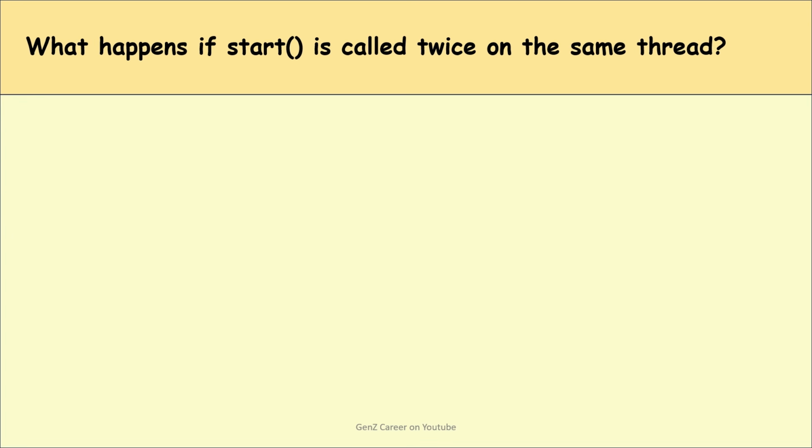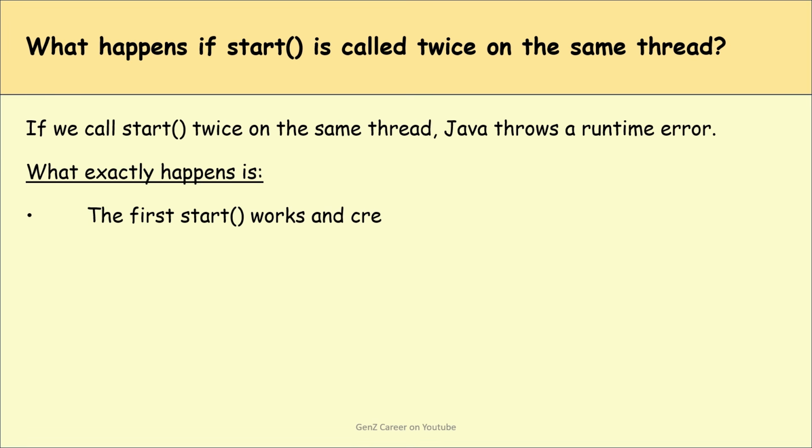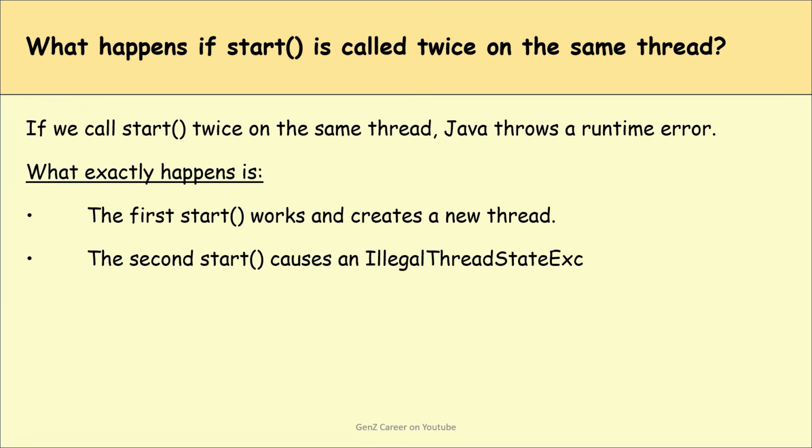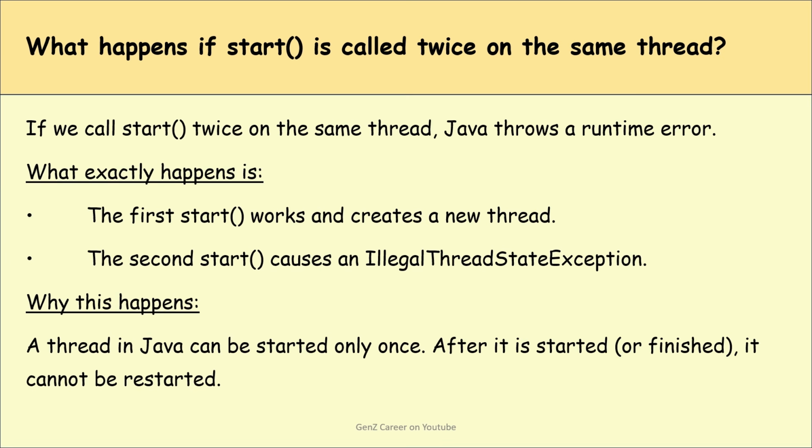What happens if the start method is called twice on the same thread? If we call the start method twice on the same thread, Java throws a runtime error. What exactly happens is the first start works and creates a new thread. The second start causes an IllegalThreadStateException. Why does this happen? A thread in Java can be started only once. After it is started or finished, it cannot be restarted.